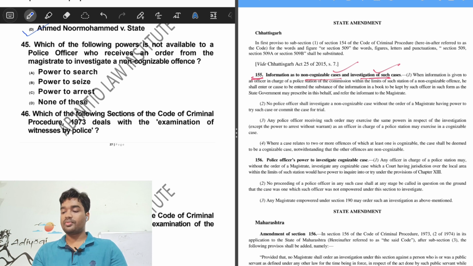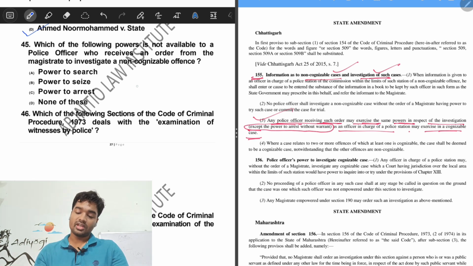Here under section 155, subsection 3 talks about any police officer receiving such order may exercise the same powers in respect of the investigation except the power to arrest without warrant as an officer in charge of a police station may exercise in a cognizable case.